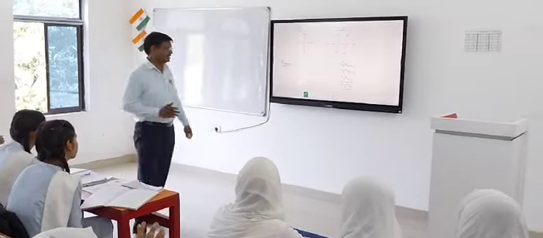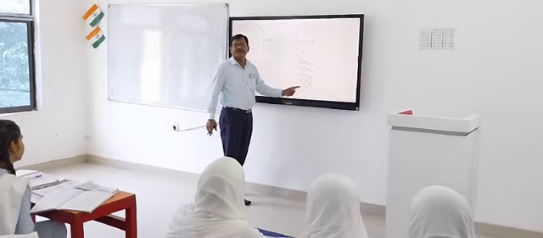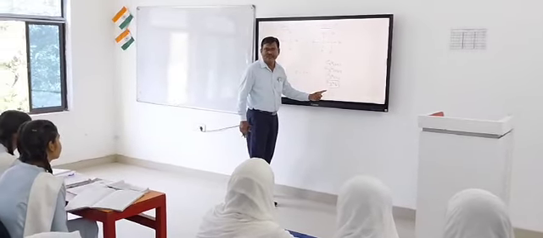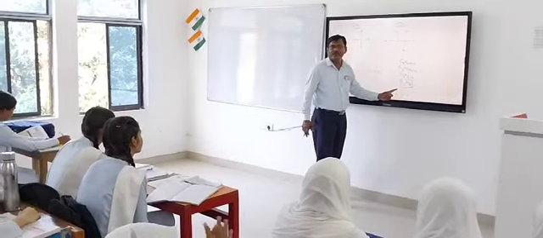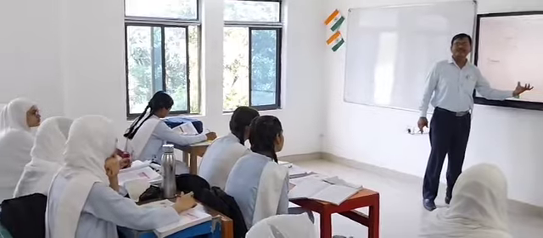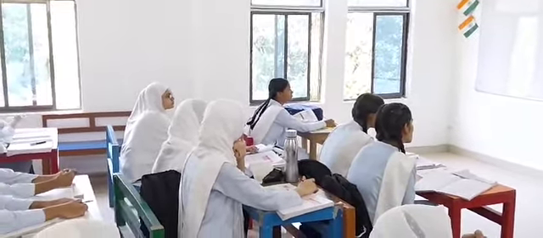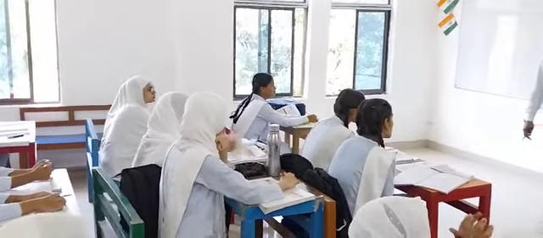And what is the structure? Now, here it is. The number of carbon is 3. There are 3 carbon atoms in propane. The structure is like that. And there will be single bonds between carbon atoms because alkane is a saturated hydrocarbon.